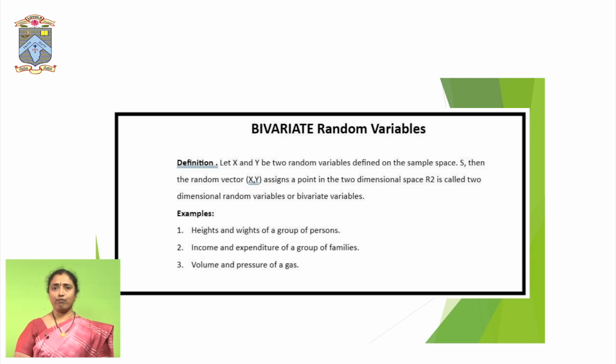And in case of rainfall and yield of the crop, if this year the crop is very good, the yield is very good, how can you say that the yield is very good? There are so many factors influencing the yield of the crop, but mainly the rainfall, which is not in our hands, that is under nature. So, it is a bivariate analysis, and bivariate analysis is dealing with correlation.